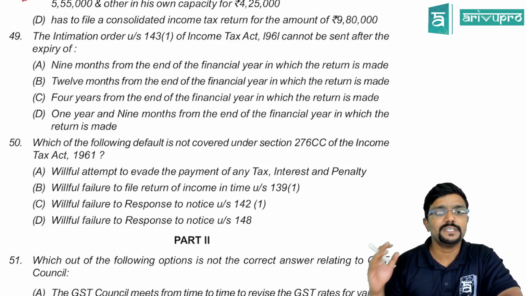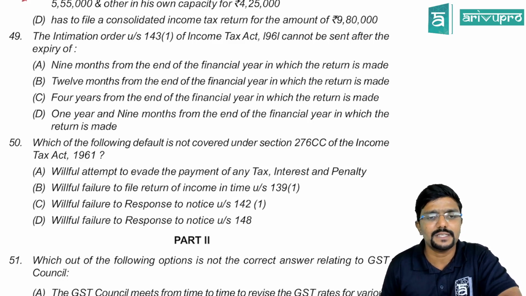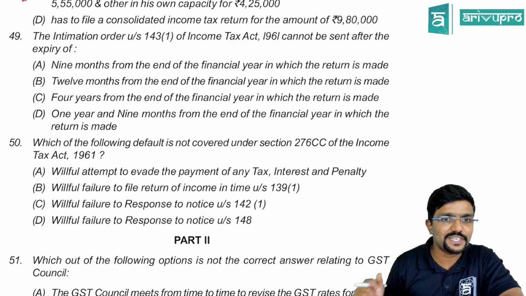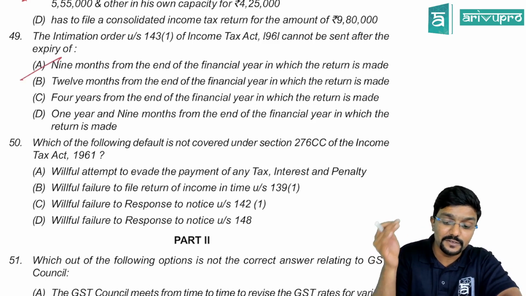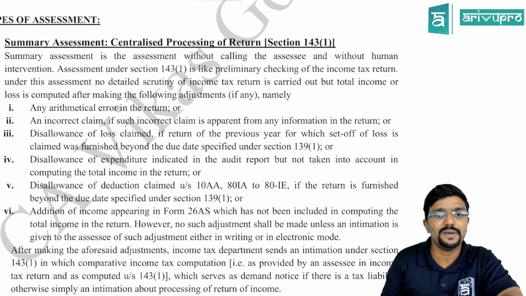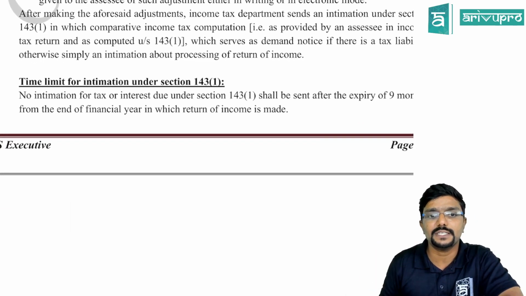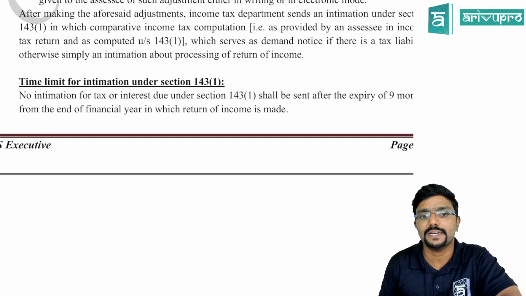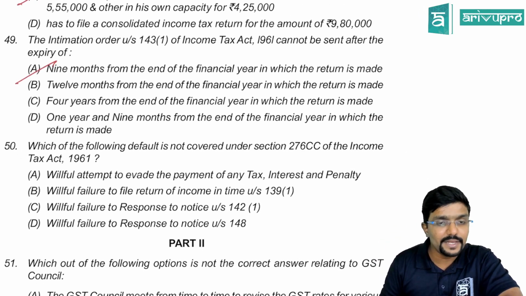49th. The intimation order under section 143 subsection 1 of Income Tax Act 1961 cannot be sent after the expiry of how much, guys? Come on. This is as per section 143(1), 9 months. 9 months from the end of the financial year in which the return is filed. Okay, this is as per section 143(1), which talks about summary assessment. Below I have given, you can see, no intimation for tax or interest due under section 143(1) shall be sent after the expiry of 9 months from the end of the financial year in which the return of income is made. Made in the sense filed. Okay, so here it is option A.